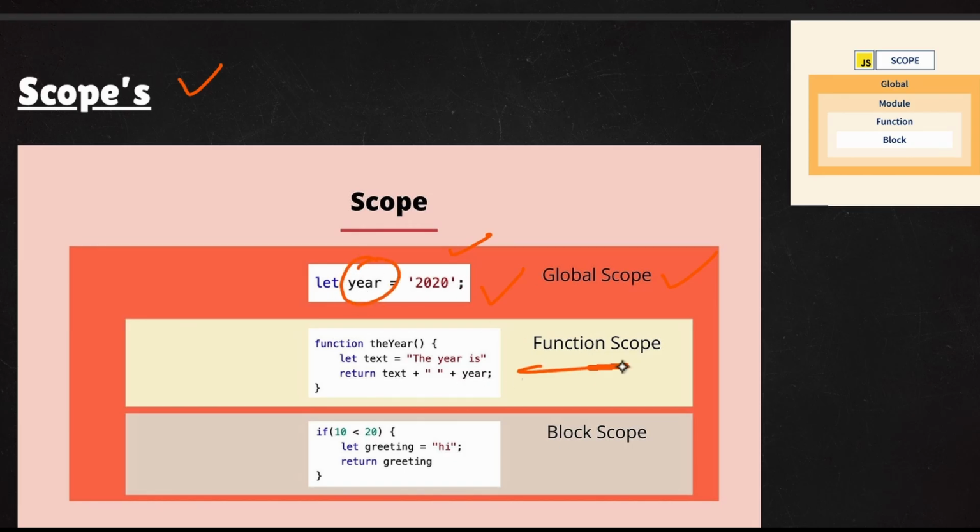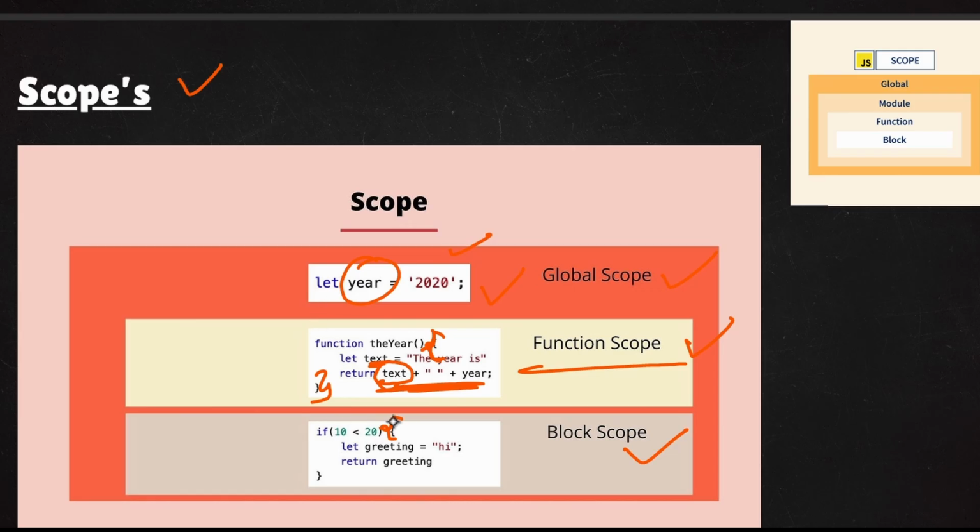The next one is function scope. Here, inside these braces you are using the variable text. You can only use the text variable inside that scope. Outside of the scope you cannot use this variable text. This is known as function scope. Block scope is when you write an if condition, and if this condition is true, you create a variable called greeting.